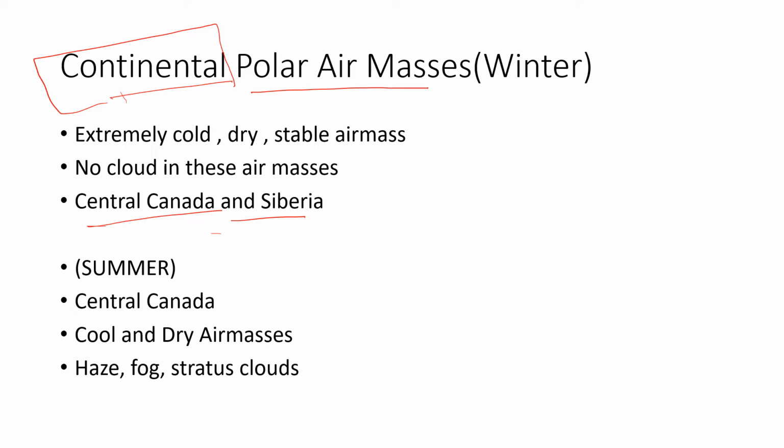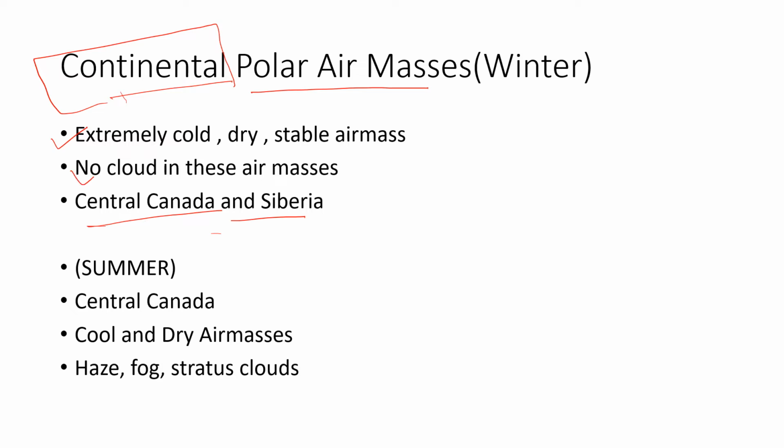Maritime air masses would have more water moisture. So that's why we are going to see it. It is extremely cold and stable. Instability arises more when it contains moisture. So there is more probability of it being dry and stable.